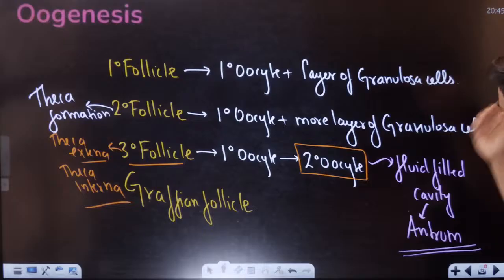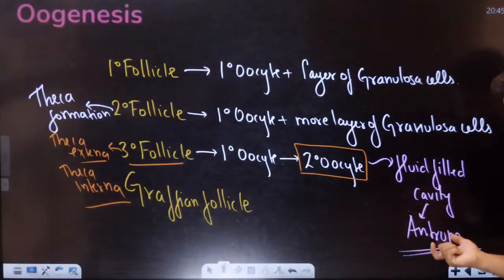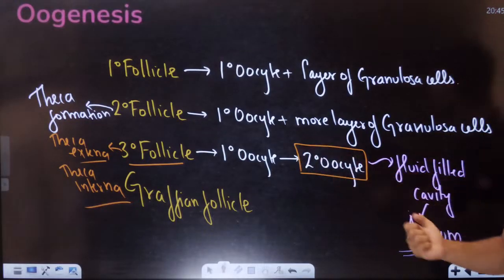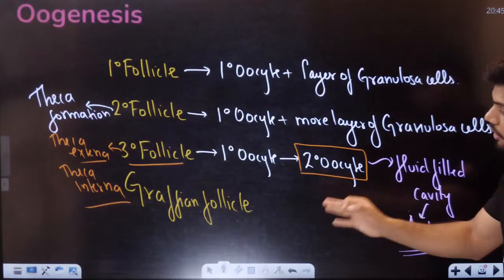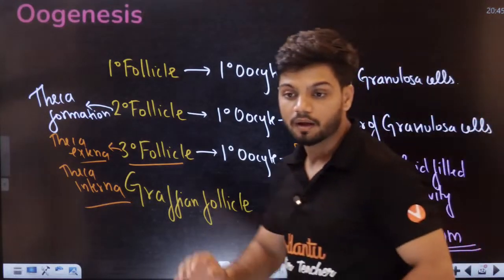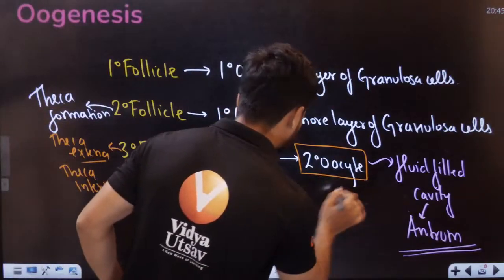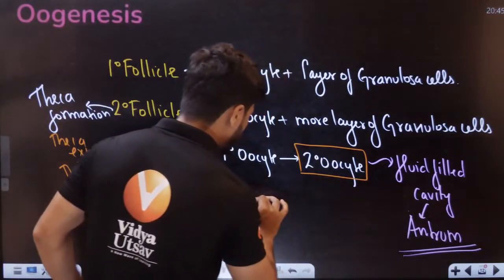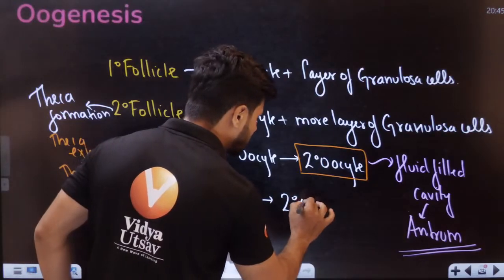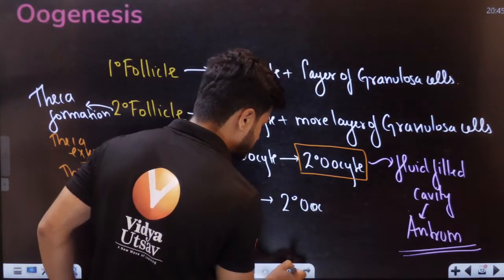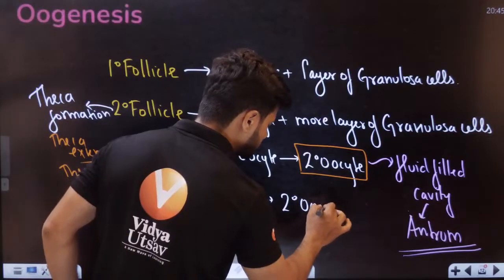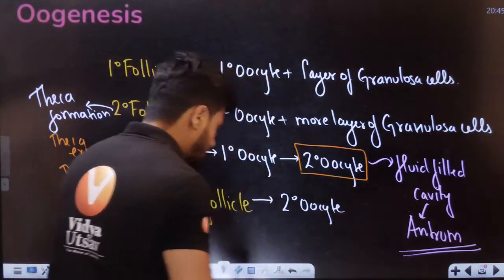Okay, that is called the antrum. The fluid-filled cavity called the antrum is there in the tertiary follicle. Now what about the Graafian follicle, students? In the Graafian follicle, obviously, we have the secondary oocyte.